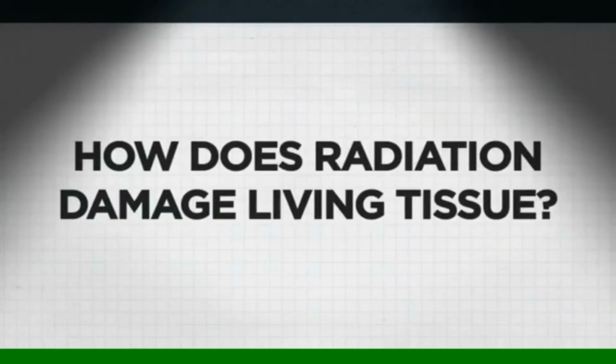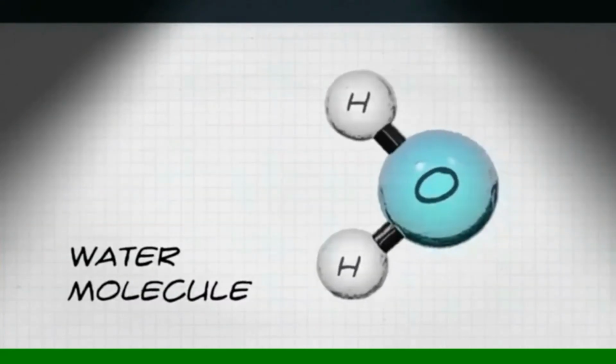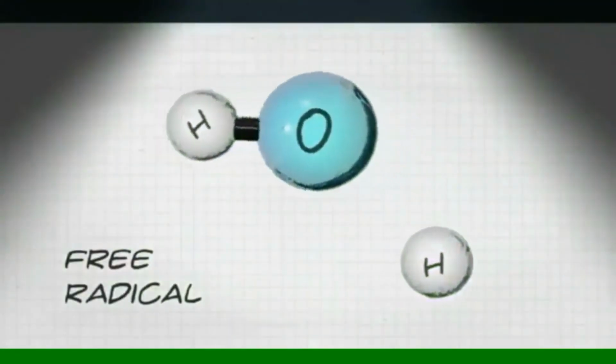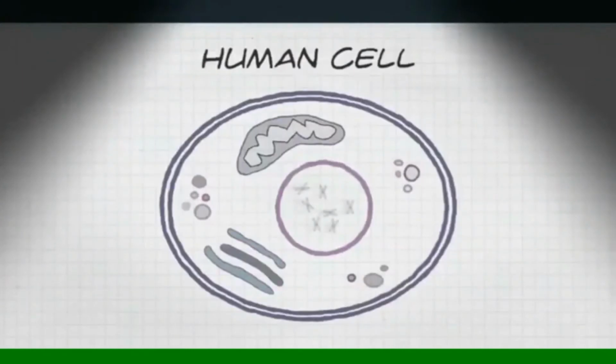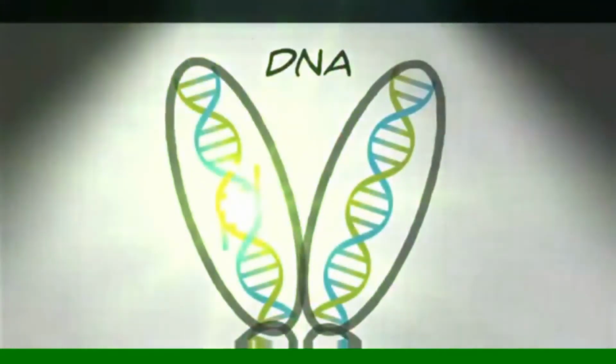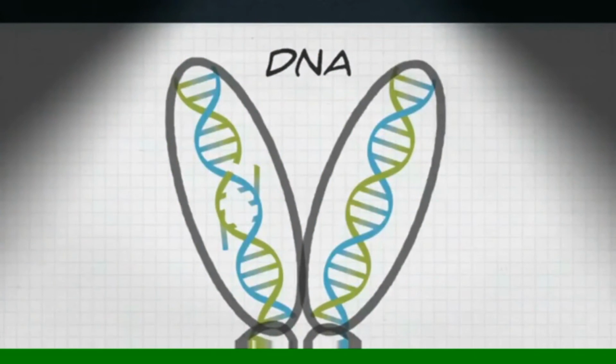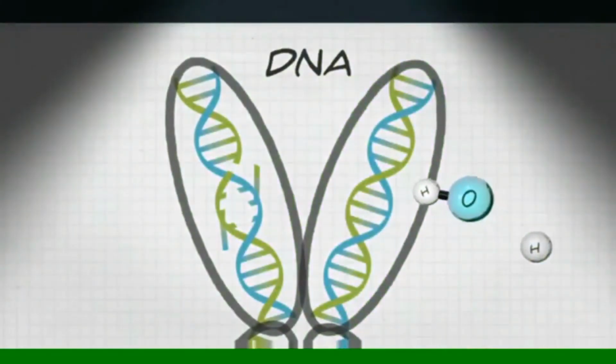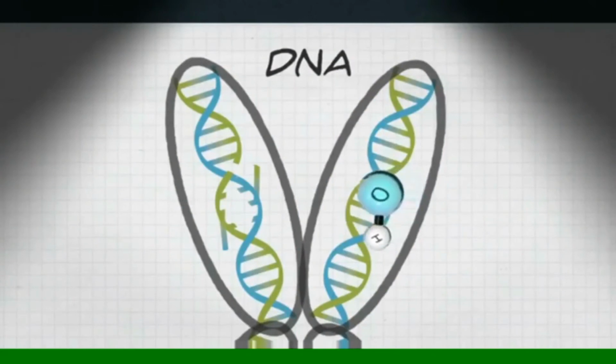So how does radiation damage living tissue? Ionizing radiation can break bonds in molecules, any molecule. Inside the cell, it does the same thing. And as with other toxins, our genetic material, DNA, is the primary target. Radiation can damage DNA directly by interacting with the molecule, or indirectly. We have plenty of water molecules in our cells, so radiation will interact with water, break down our water molecules, and produce free radicals, and then the free radicals will damage our DNA. That's an indirect method. But that's how ionizing radiation can damage our cells.